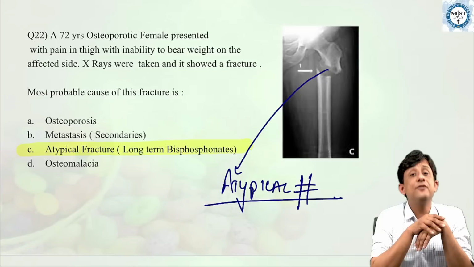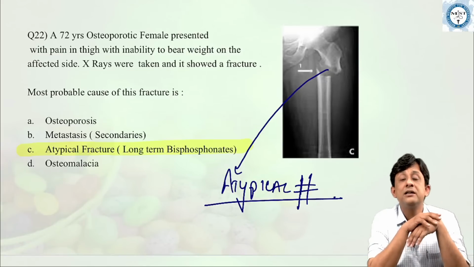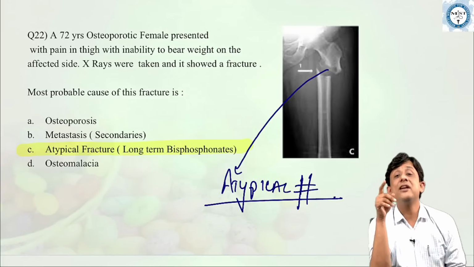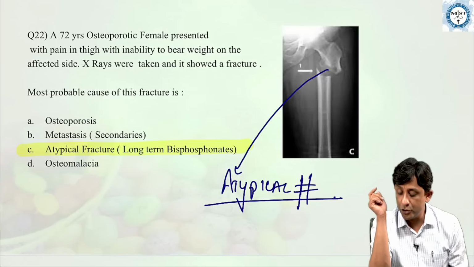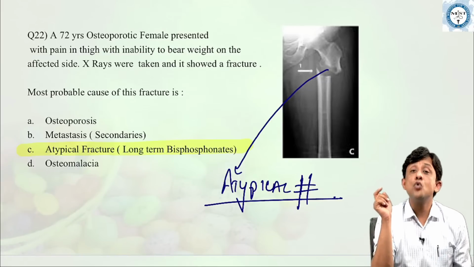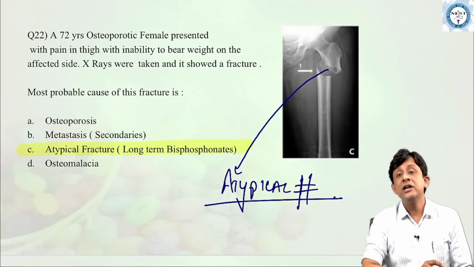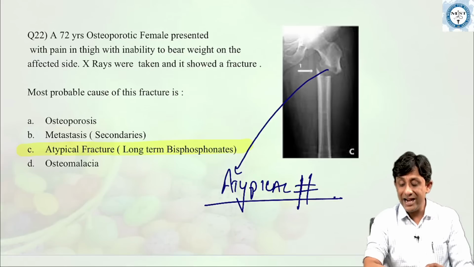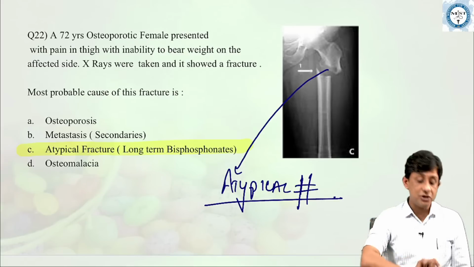So easy question if you read the question very carefully. If you don't read, everybody will mark osteoporosis here, but the clue here is that we have already mentioned that a 72-year-old osteoporotic patient has presented to you, which means the patient is a known case of osteoporosis, which means the patient is already on treatment for osteoporosis, which is bisphosphonates. Is that right? So atypical fractures due to long-term bisphosphonate is exactly how the patient presents to you.